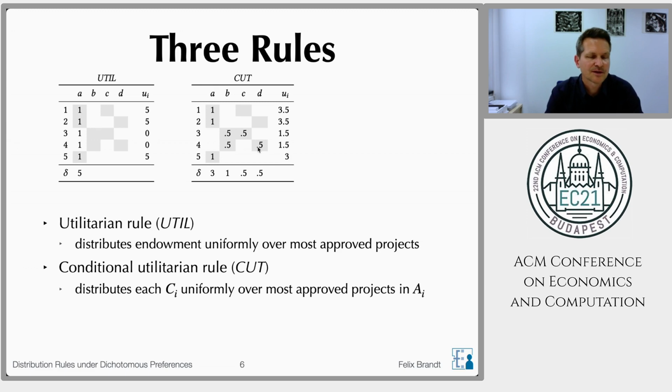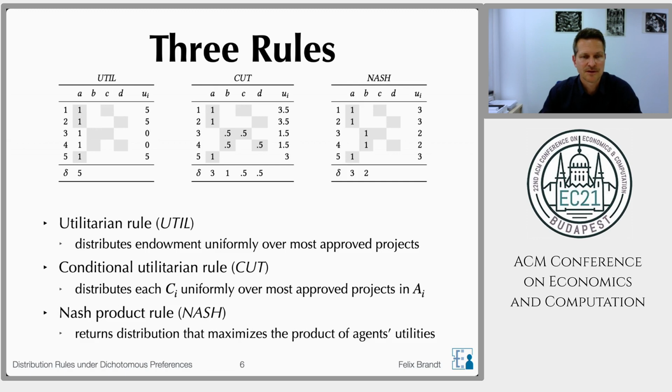Okay, and the third rule that we look at is the Nash product rule. And I'm sure that many of you have heard about this one before. So the Nash product rule returns a distribution that maximizes the product of agents' utilities. So this is not so easy to verify manually. You have to trust me that in the example that I'm showing you, there's a unique Nash product distribution, and that is to put amount 3 of the resources on project A and 2 on B.